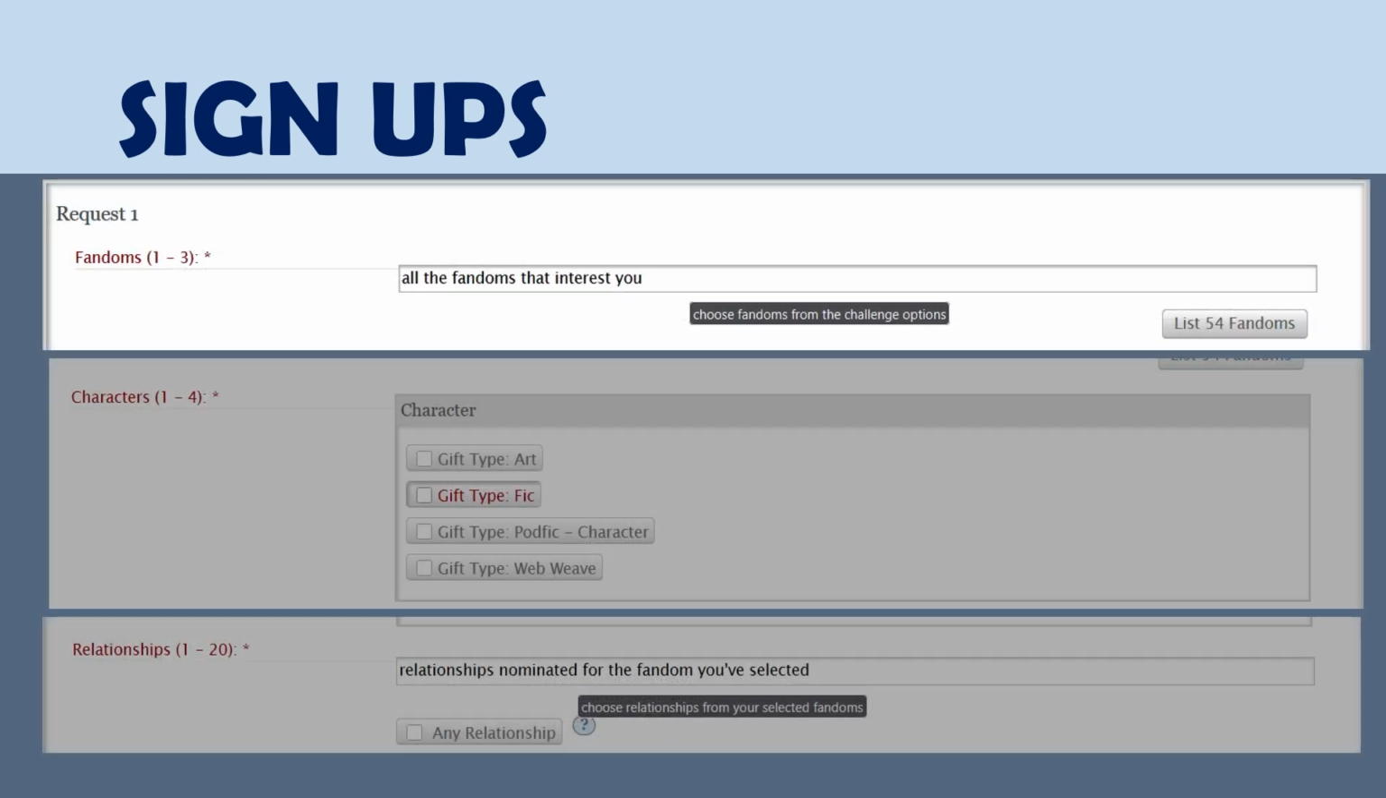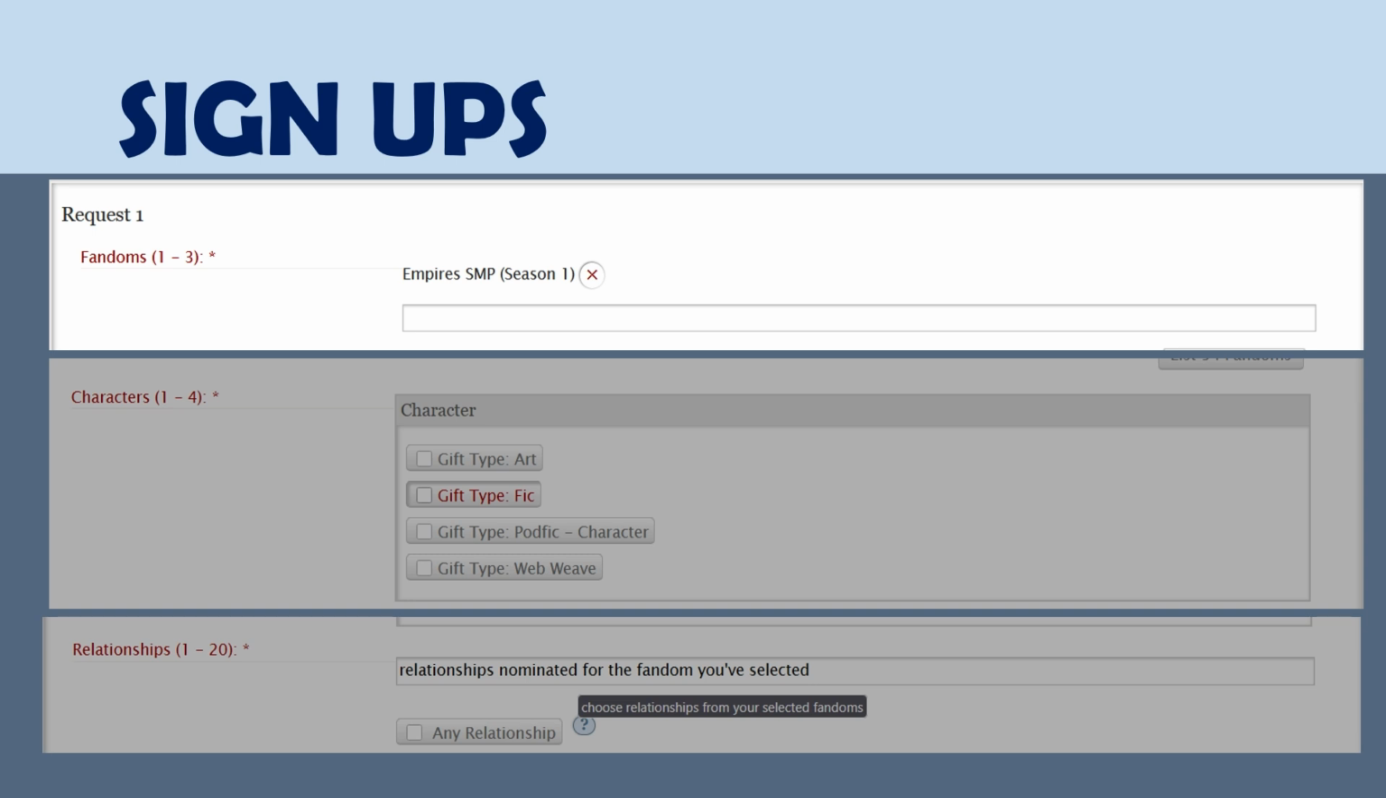The very first component that you will fill is your fandoms. You can insert here all the fandoms that interest you with a minimum of 1 and a maximum of 3. These fandoms have been nominated alongside relationships by participants like you. For this example, I will fill this box with my first fandom, Empire's SMP Season 1.